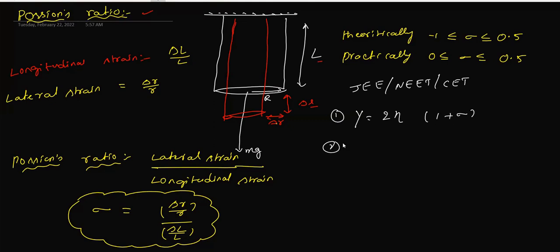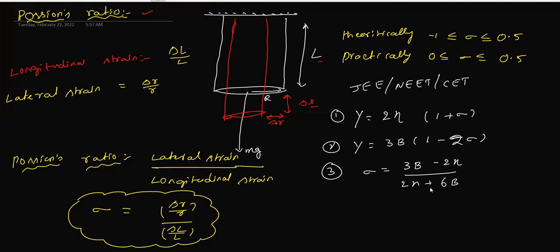Second relation, what we have to know here means, Young's modulus equal to 3 beta into 1 minus 2 sigma, we have to know. Third one, sigma equal to 3 bulk modulus minus 2 into eta divided by 2 eta plus 6 beta, we have to know. And the fourth, last relation means 9 by Young's modulus equal to 3 by eta plus 1 by beta.